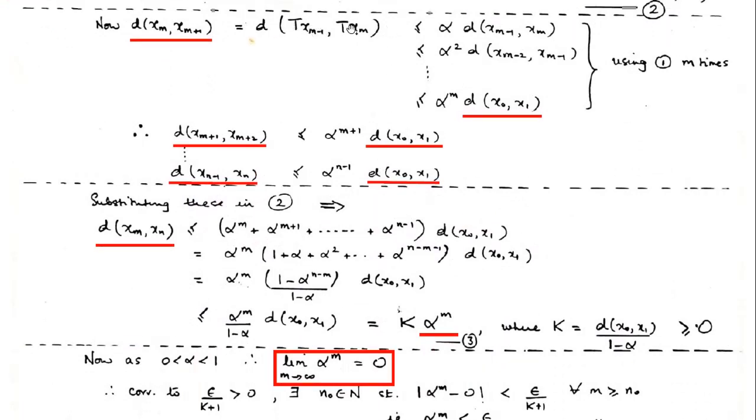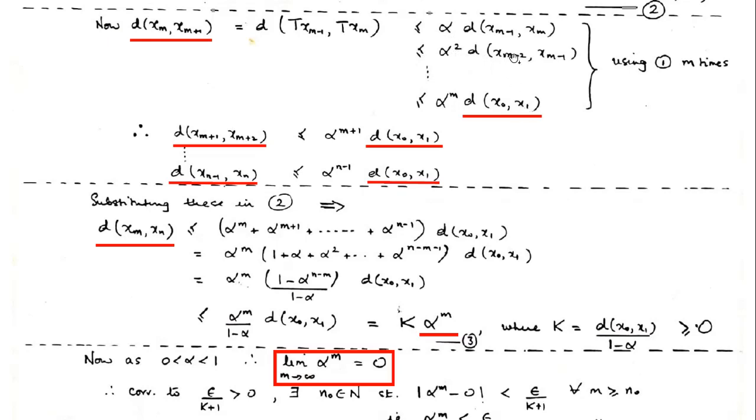So the distance of image points will be less than or equal to alpha times the distance of the original points. What are the original points here? x_{m-1}, x_m. So that comes here, the distance between them. Now again we can apply the same thing. What is x_{m-1}? It is T of x_{m-2}. And what is x_m? T of x_{m-1}. Therefore this will again be less than or equal to alpha times the distance between x_{m-2} and x_{m-1}. So again applying, alpha square comes, and so on.